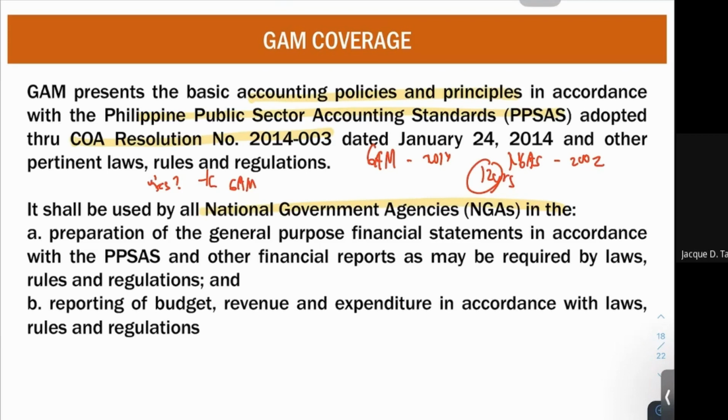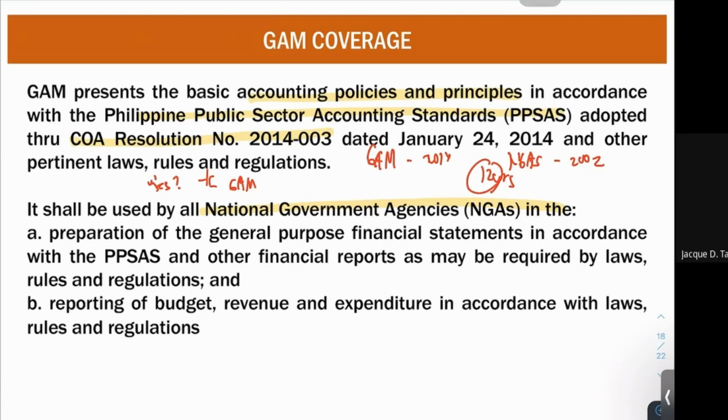So remember, when we talk about government, we have certain instrumentalities within it. We have your national government, we have your local government, and we have also your different GOCCs. Take note, this GAM applies only to national government agencies. Please take note of that. It does not apply to LGU.